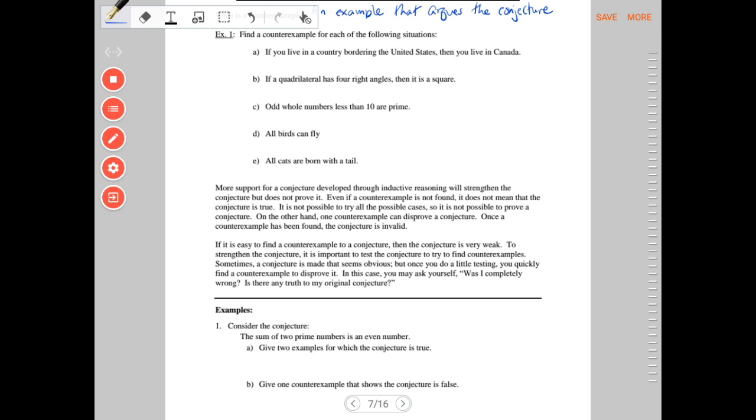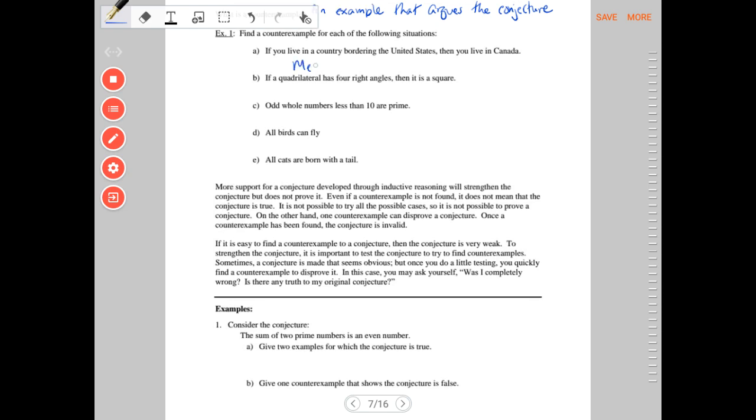So the statement of the conjecture is, if you live in a country bordering the United States, then you live in Canada. Well, here's an example of something that would be a counterexample. How about Mexico? If a quadrilateral, a four-sided shape, has 4 right angles, then it is a square. Well, I know that rectangles are four-sided, and I know they all have right angles, but they are not a square.